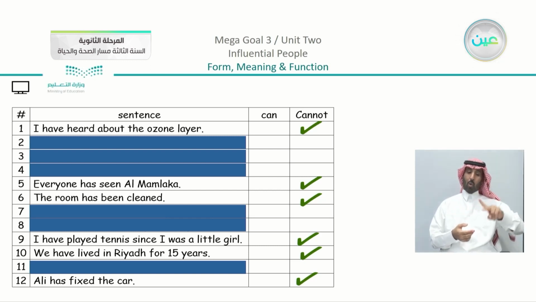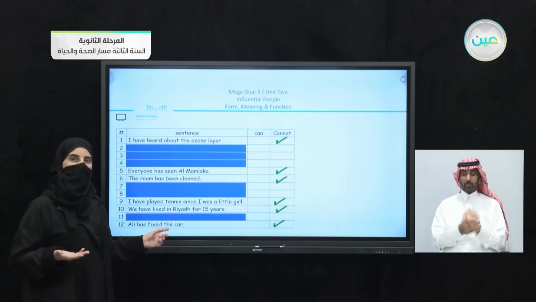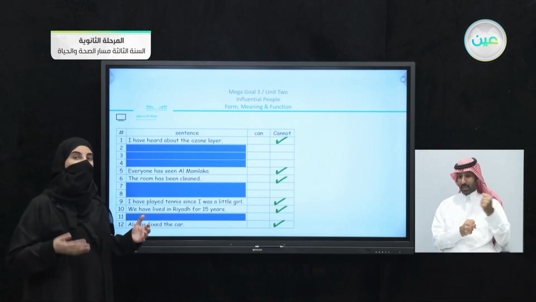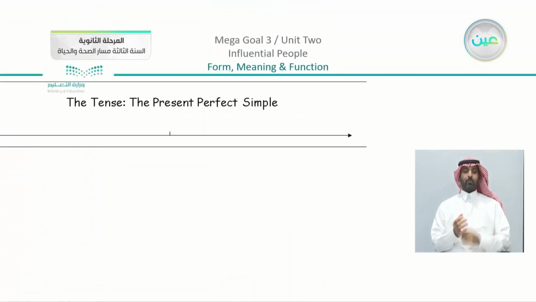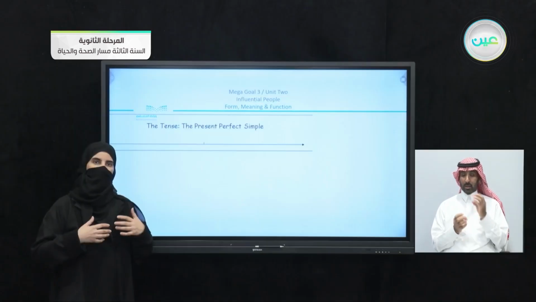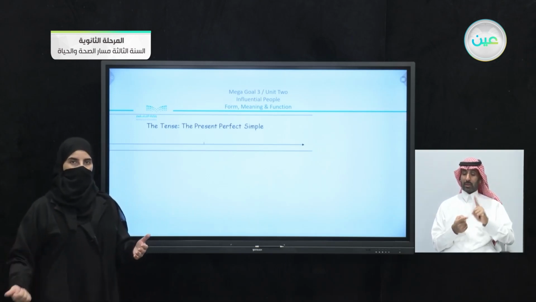Another point is, when we use has or have in the sentence, what form of the verb do we use? Is it the present, the past, or the past participle? You can see very clearly that we have the past participle, either regular or irregular. So we have here: I have heard, has seen, has been, have played, have lived, and has fixed. These are different sentences that we have here. So what is the present perfect? We just observed the structure of the sentence using has or have plus the past participle.